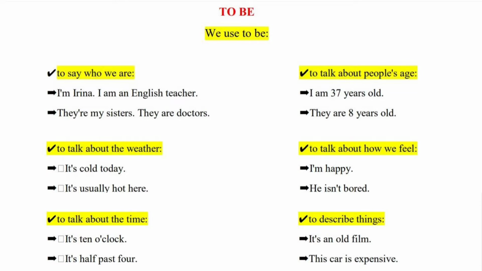We use to be to talk about people's age. I'm 37 years old. They are 80 years old. We can use to be to talk about how we feel. I'm happy. He isn't bored. We use to be to describe things. It's an old film. This car is expensive.